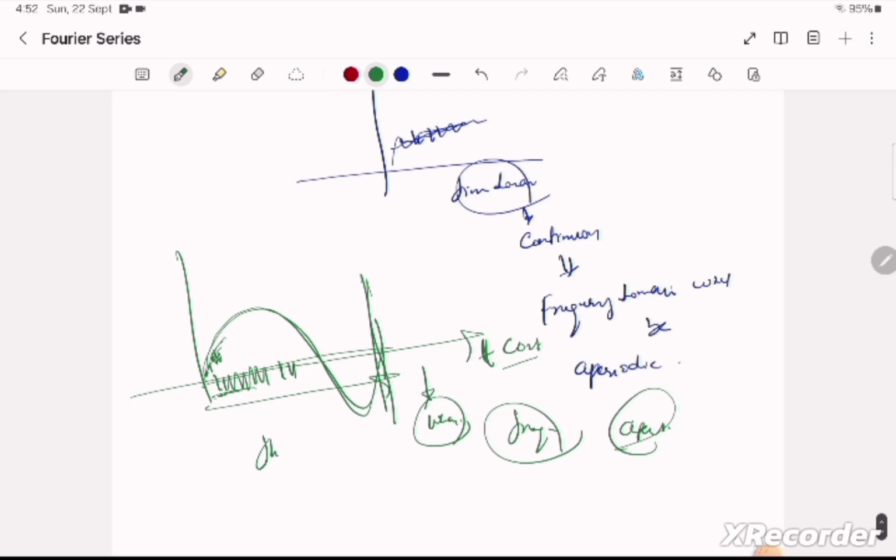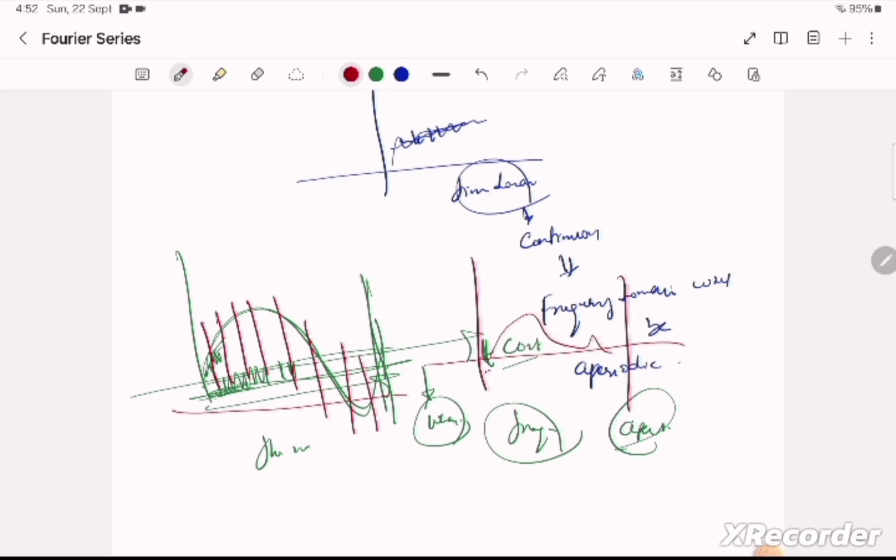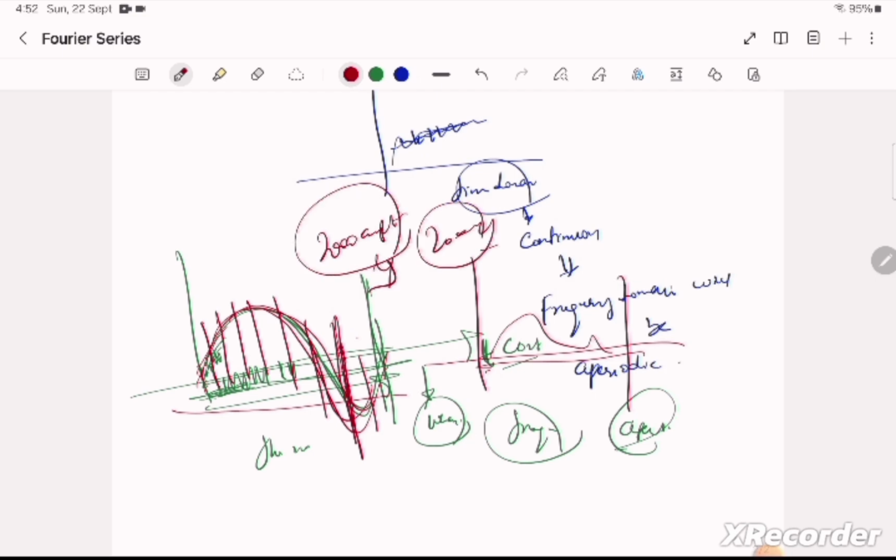Why do we have frequency domain aperiodicity? Because the number of samples is infinite, so we are not able to actually repeat the frequency domain. In frequency domain we can repeat only if we have completed all the amplitude samples here. But as we have continuity, there are infinite number of samples. Let us suppose we say we have completed up to 20,000 amplitude samples, but we can come with the 2001st sample also, because there are infinite number of samples. So, continuous in the time domain, in frequency domain it will be aperiodic. Okay, so one thing we know.